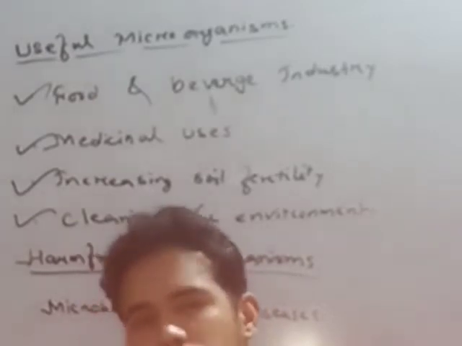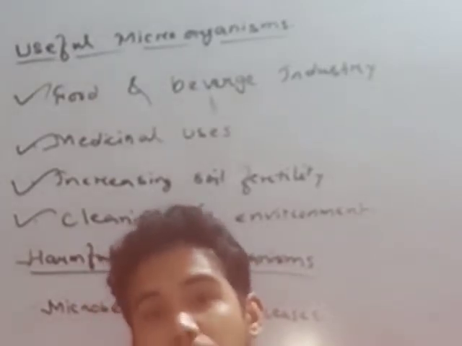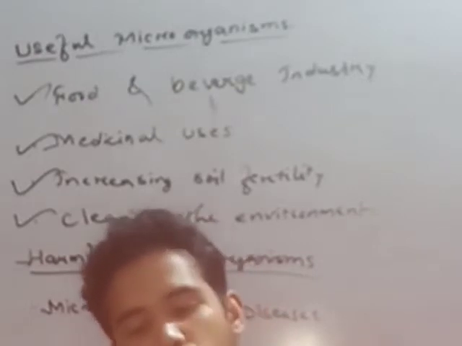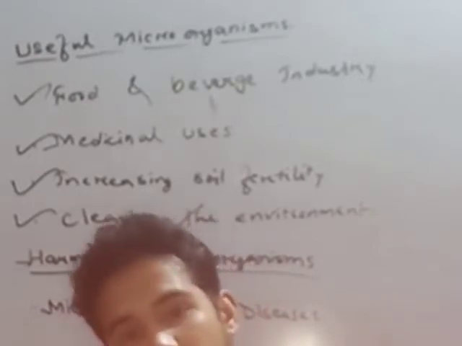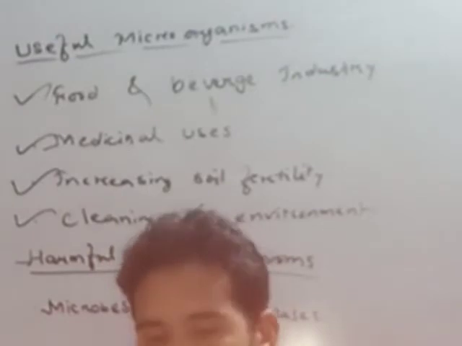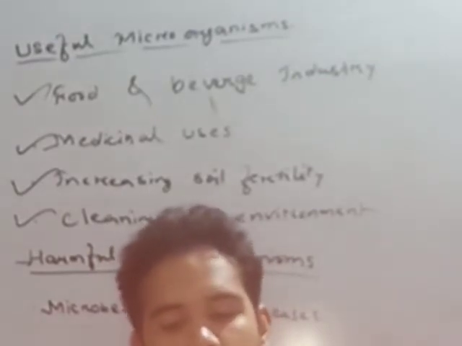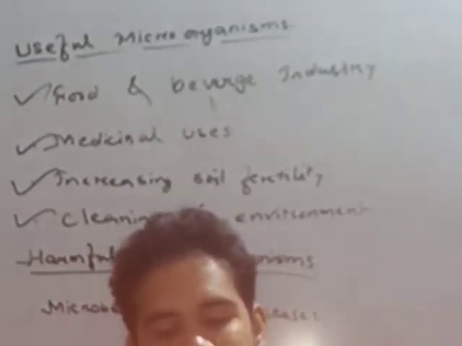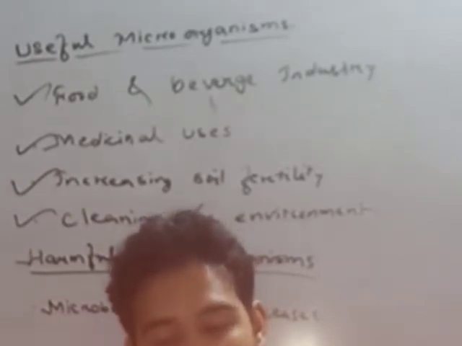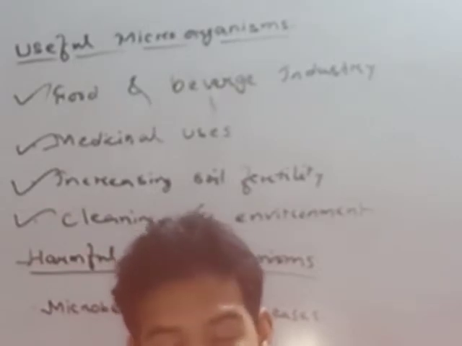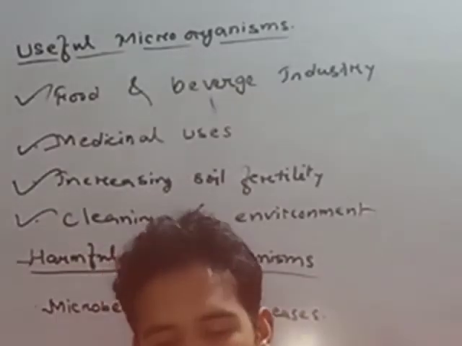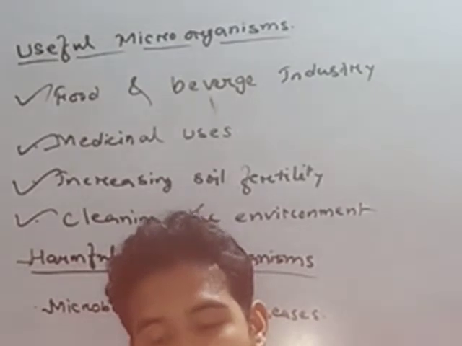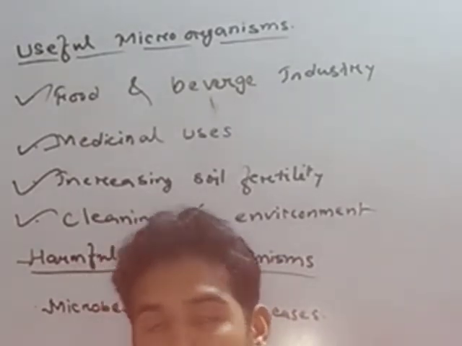Like human beings, animals also have some communicable diseases, like foot and mouth disease in cattle, in cow, in buffalo, which is caused by a virus. And anthrax is a disease which is caused by bacteria. And fin rot, a disease caused by fungus or bacterium, affects fish.